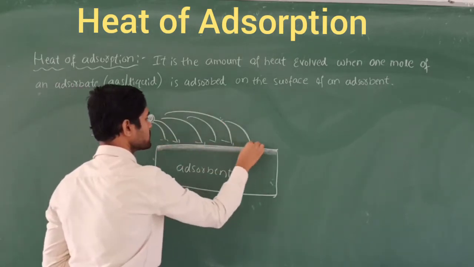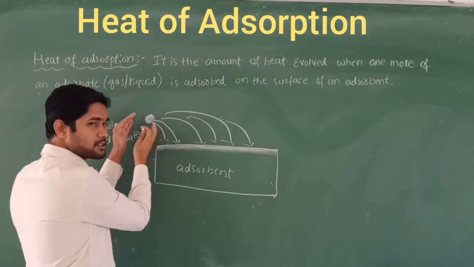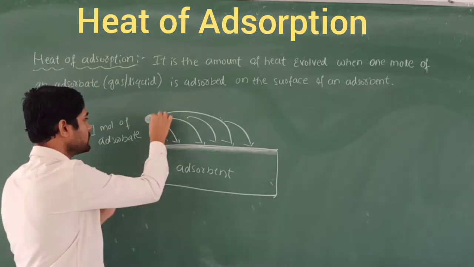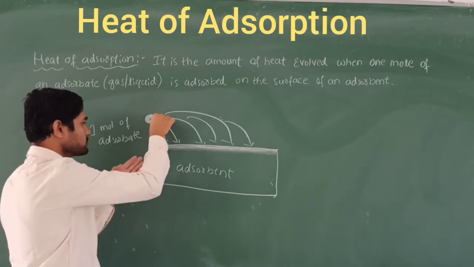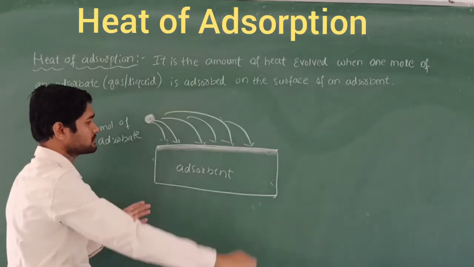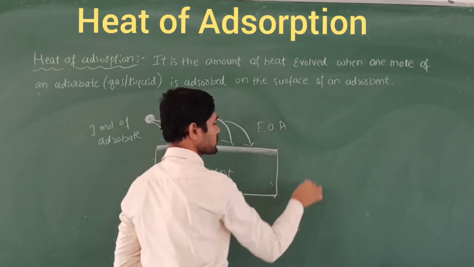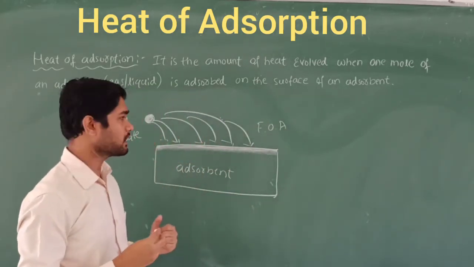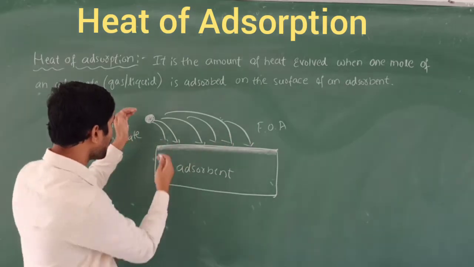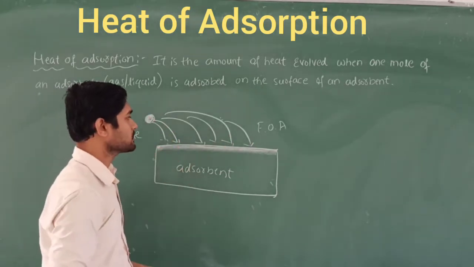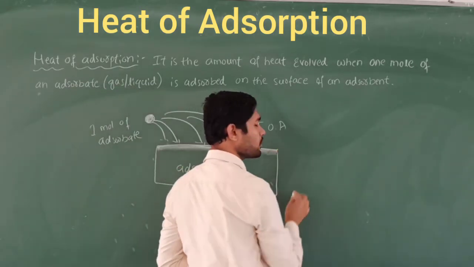On this surface, the gas molecules or liquid particles get adsorbed. These gas molecules stick on the surface of this adsorbent, and due to the force of attraction, which is very strong here, they bond with each other like this. These molecules stick to this adsorbent. At that time, energy is going to be evolved here.